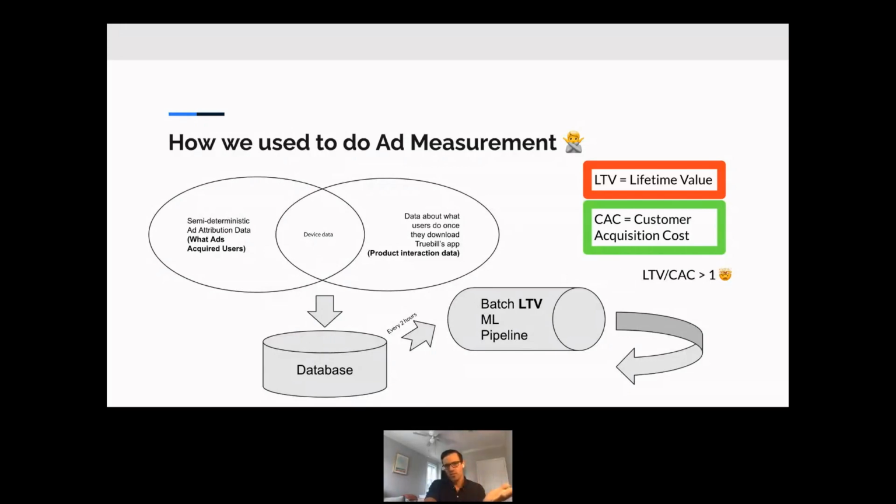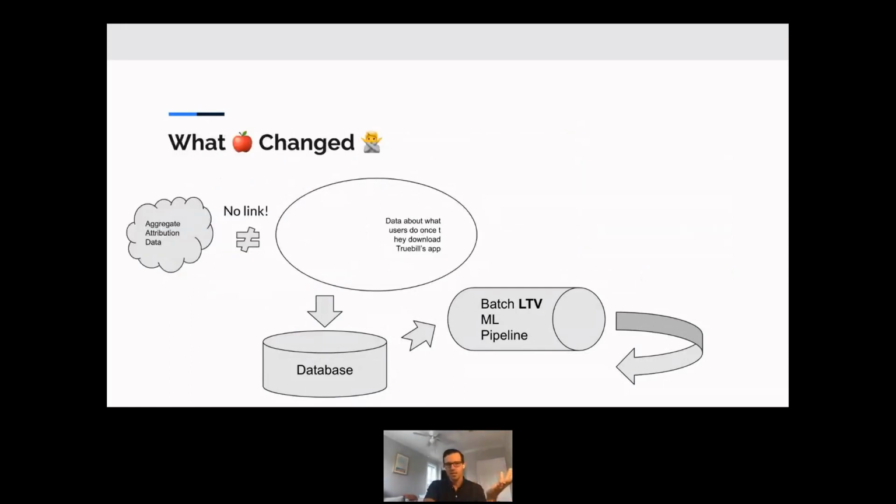So this system was working for us, but again, we had very good fine-grained information into exactly which ads users were seeing before they showed up on our site. What changed? Apple removed this link between what ads users were seeing on what platforms and the users that we ultimately acquire and see in our app and in our web properties. Apple still provided a way for us to get aggregate attribution data from ad networks.